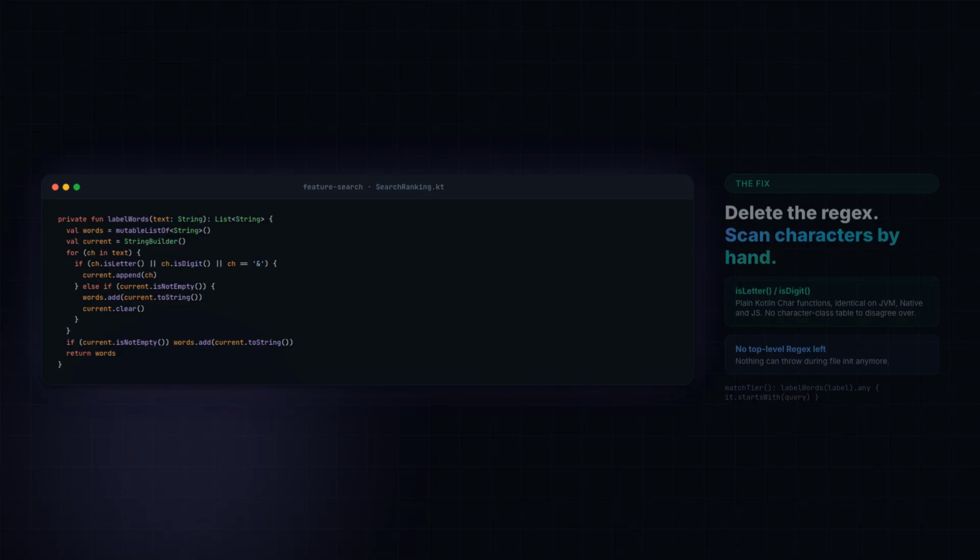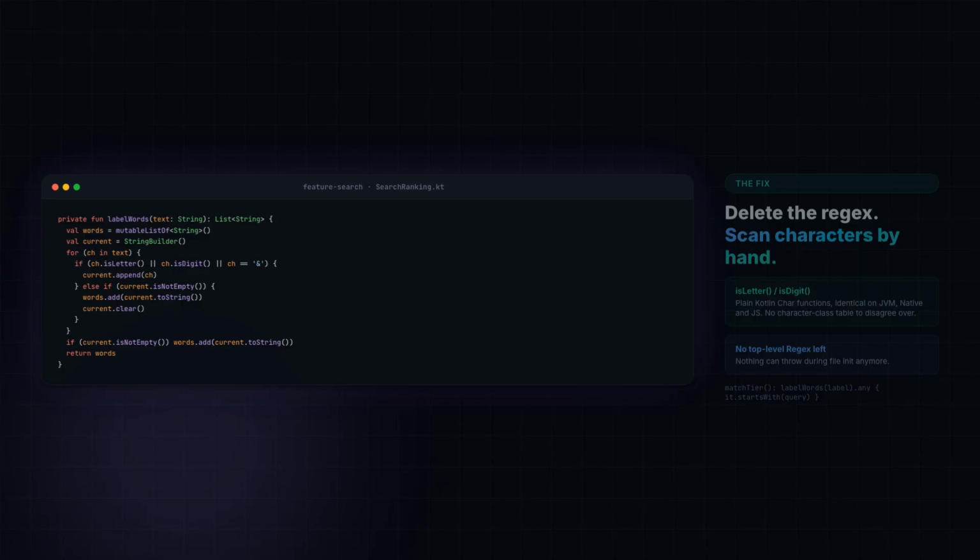Append into a StringBuilder while the character is a letter, a digit, or an ampersand, using Kotlin's isLetter and isDigit functions, and flush a completed word whenever a separator character is hit. isLetter and isDigit are plain Kotlin Char functions, implemented consistently across every target, JVM, Kotlin Native, JS, with no engine-specific character class syntax anywhere underneath.